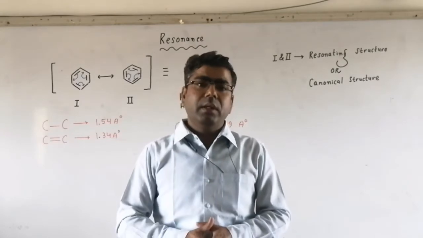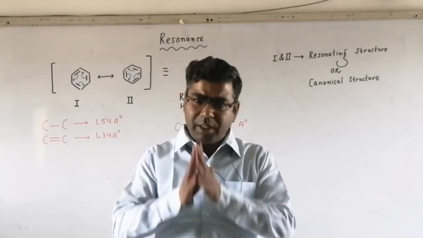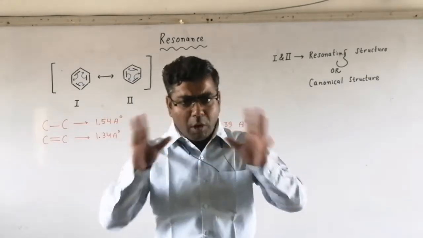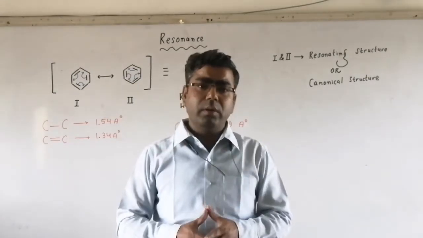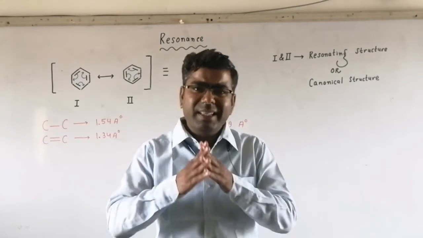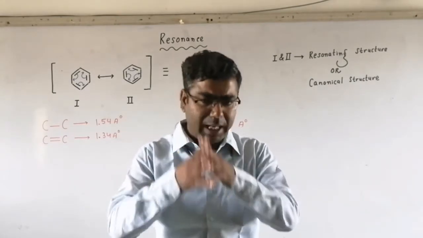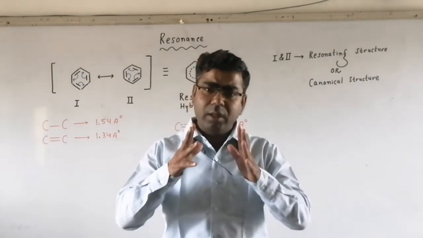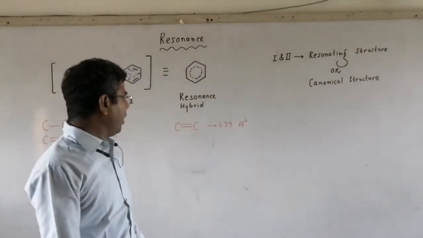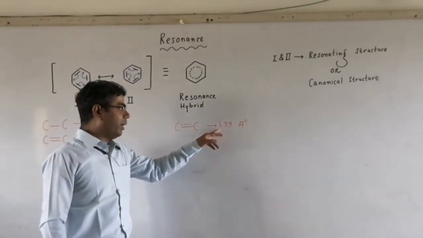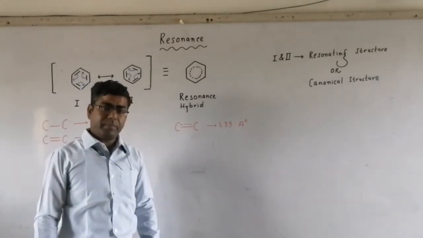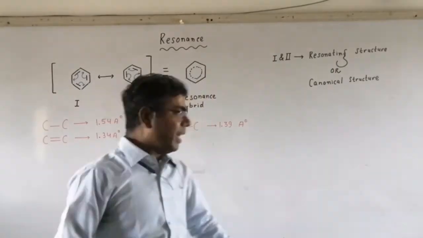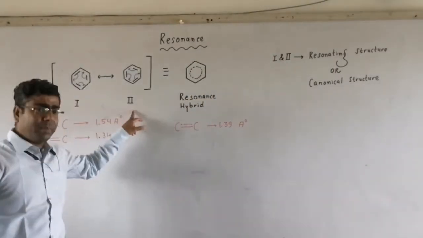But the experimental facts reveal that all the bonds in the benzene molecule have the same bond length, and for each bond the bond length has a value of 1.39 angstrom. It means the real structure lies in between structure first and structure second.